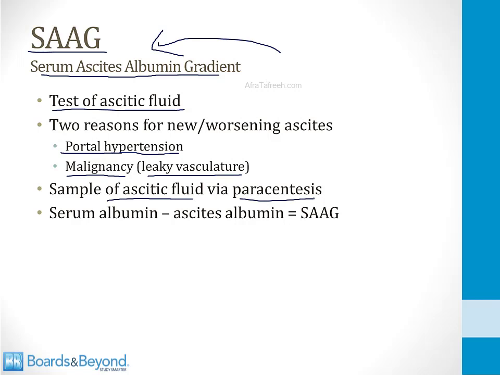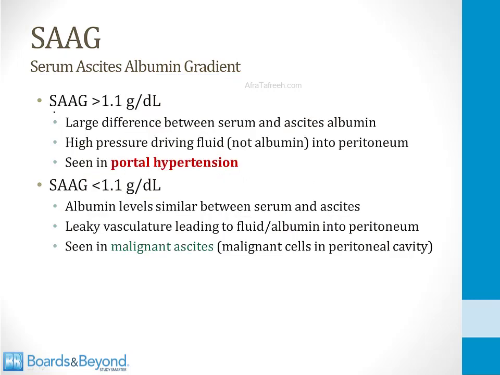Paracentesis involves sticking a needle into the swollen abdomen, like we saw in that last slide, and drawing a sample of the fluid. You then compare the ascites albumin concentration to the albumin concentration in the serum. If you subtract the ascites albumin from the serum albumin, you will determine the SAAG, or the serum ascites albumin gradient. If the SAAG is high, greater than 1.1, this means there's a large difference between the serum and ascites albumin concentration. And this is what happens in portal hypertension.